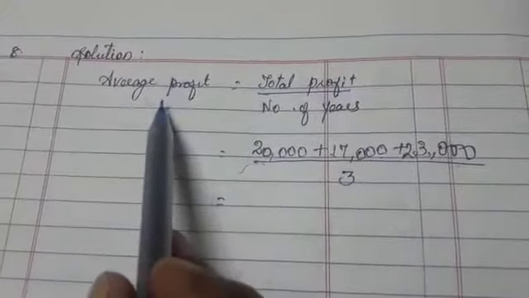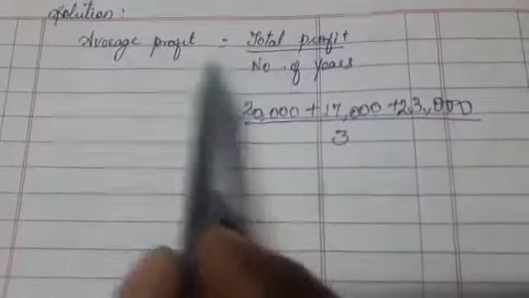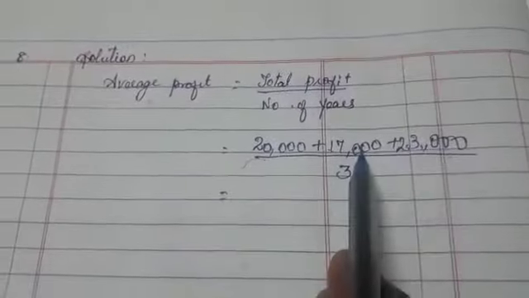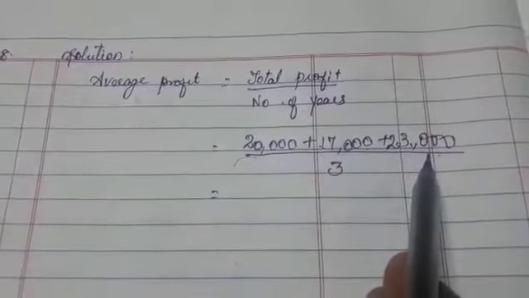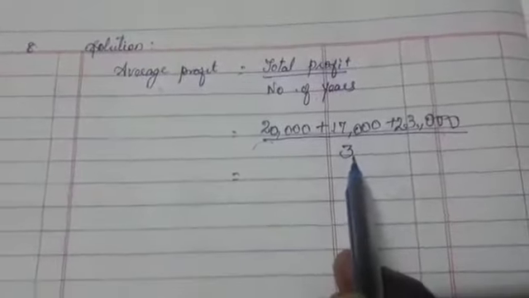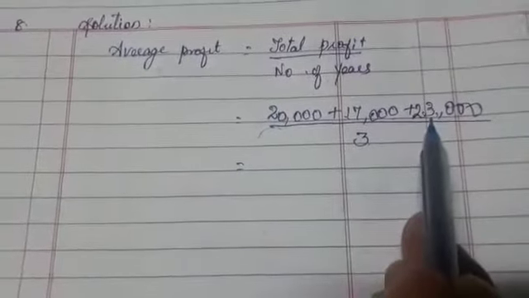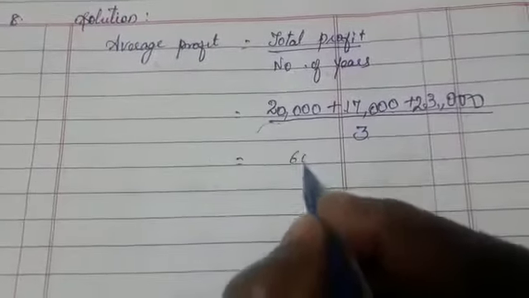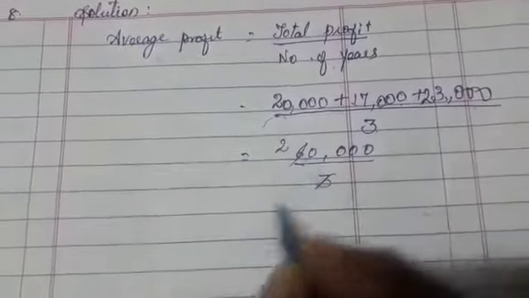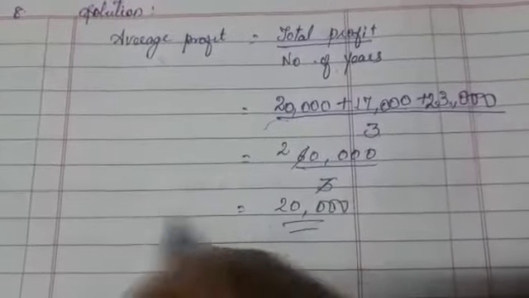First we have to find out average profit. Average profit equals total profit divided by number of years. This is the formula for average profit. So total profit we know: 20,000 plus 17,000 plus 23,000. We have to add these 3 items and divide by 3, that is the number of years. So 20,000 plus 17,000 is 37,000, plus 23,000, we get 60,000. 60,000 divided by 3, we strike out the zeros, so we get 20,000 as our average profit.